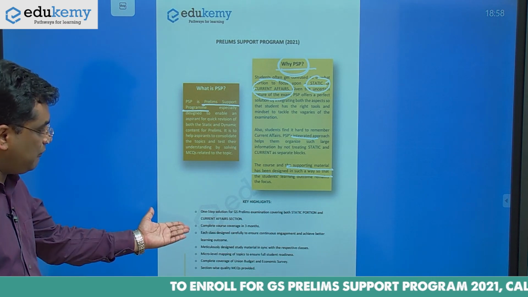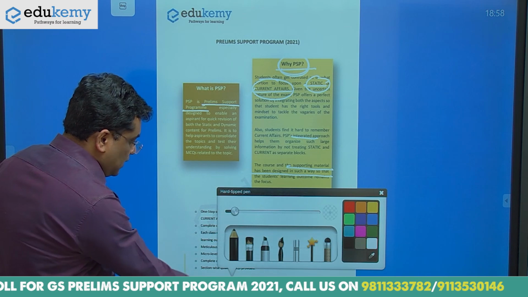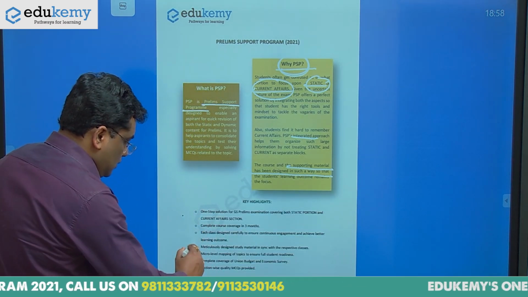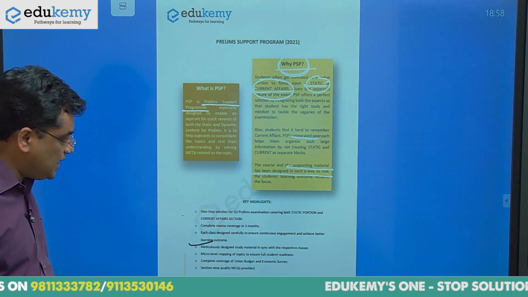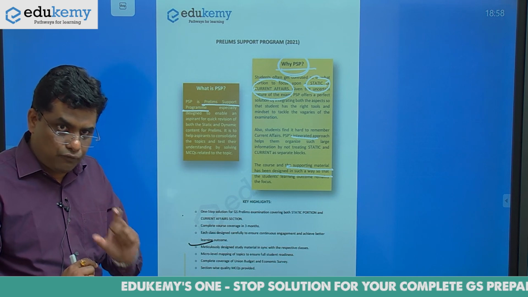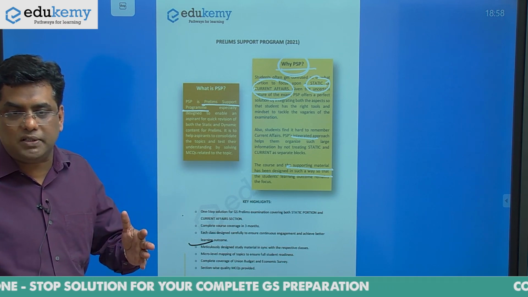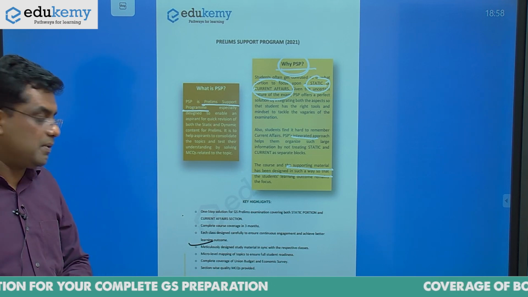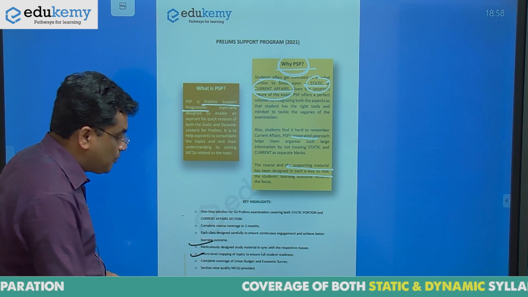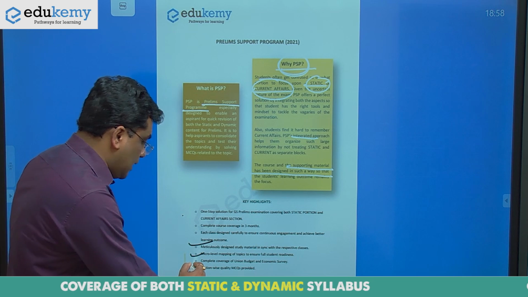So 3 months time we will take to cover the course. Study material is in sync with the respective classes. Each day we will upload the PDF format of study material. Suppose we have taken the advent of Gandhi in Indian politics, we will give you such supplementary material along with it, right? And then micro level mapping of topics to ensure full student readiness, and then section wise quality MCQs provided.